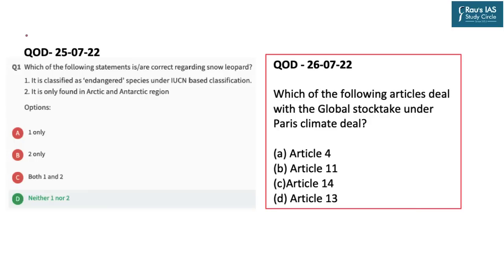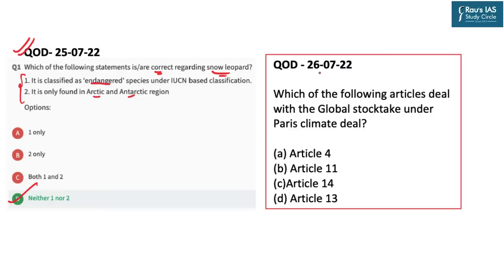So now is the time for the question of the day. The question from yesterday's DNS is in front of you. The question was in relation to the snow leopard. There were 2 statements given. First, it is classified as an endangered species under IUCN based classification, and second, it is found only in the Arctic and Antarctic regions. Now you have to find the correct statements, and both these statements are incorrect because it is vulnerable under IUCN based classification and it is also found in the Himalayas. So that is why option D, that is neither 1 nor 2, is the correct answer.